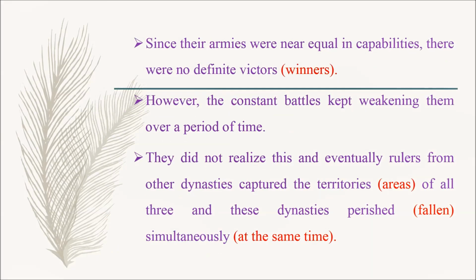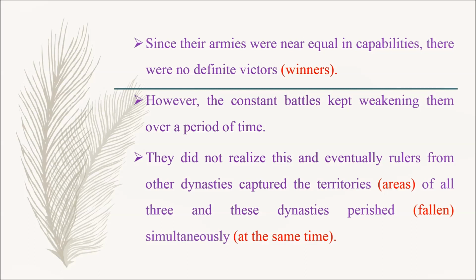Since their armies were near equal in capabilities, there were no definite victors. Here, victors means winners. So, since their armies were equal in capabilities, there were no definite winners. However, the constant battles kept weakening them over a period of time. They did not realize this, and eventually rulers from other dynasties captured the territories.